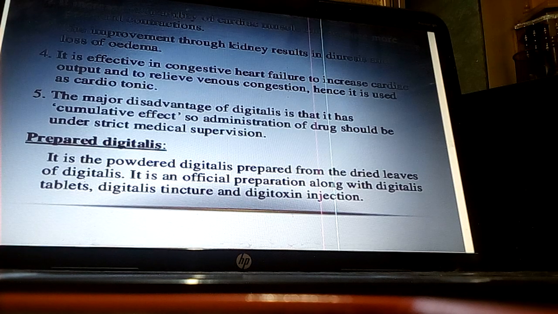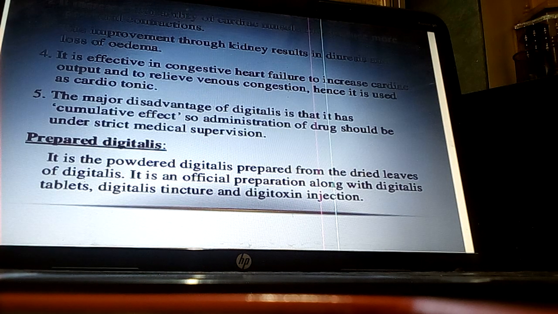It increases excitability of cardiac muscle and produces more powerful contraction. The improvement through kidney results in diuresis and loss of edema. It is effective in congestive heart failure to increase cardiac output and to relieve venous congestion.